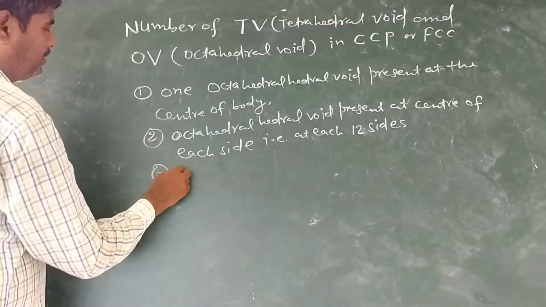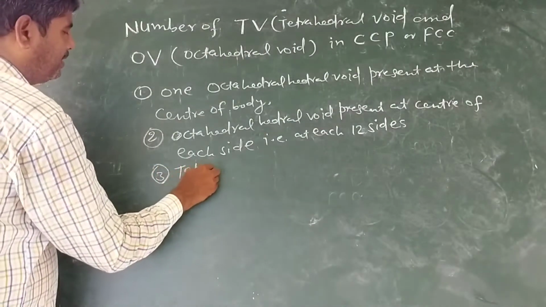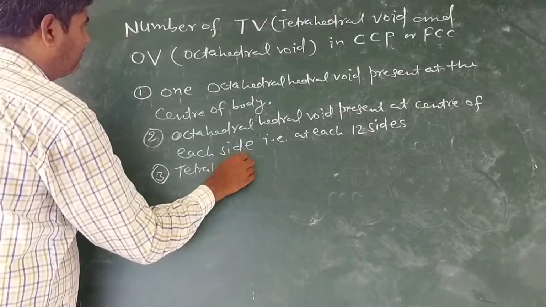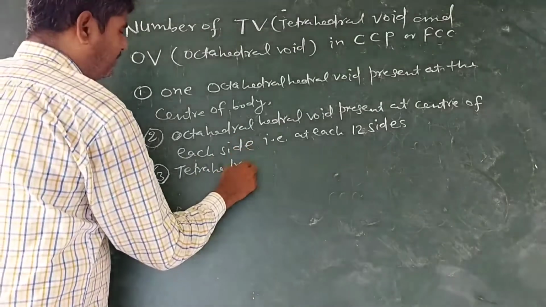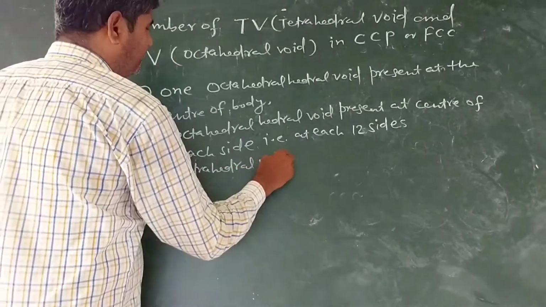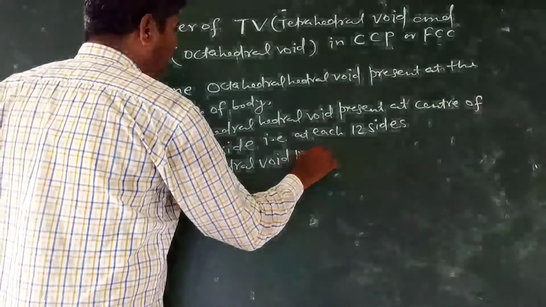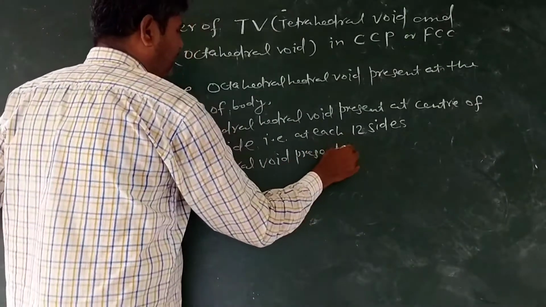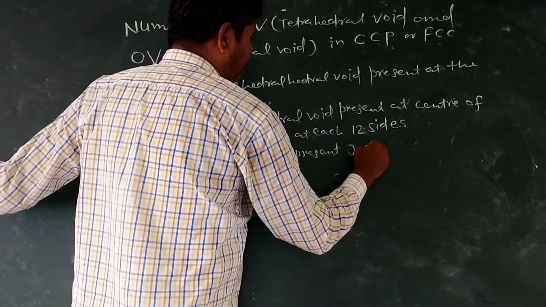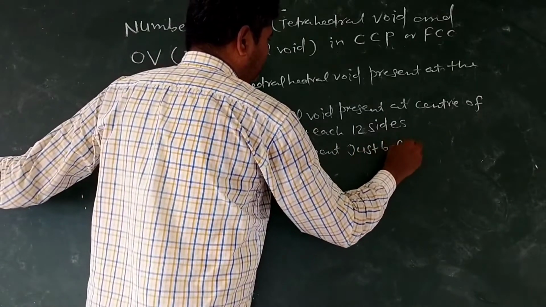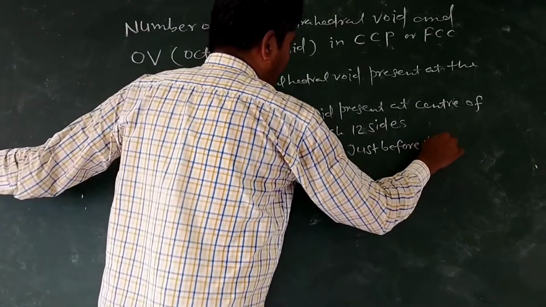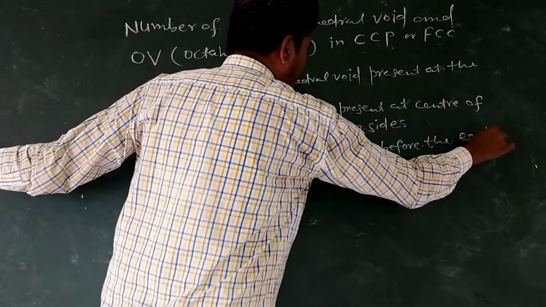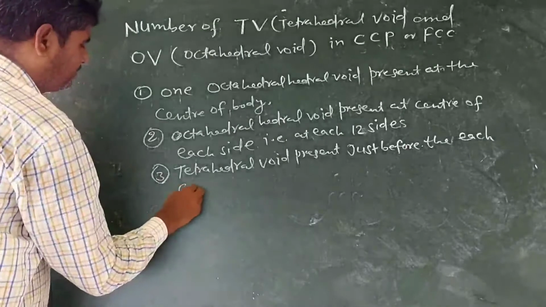Third, tetrahedral void is present just before each corner.